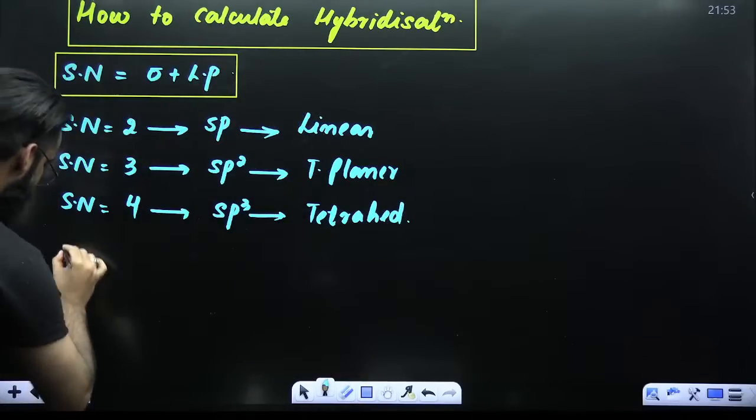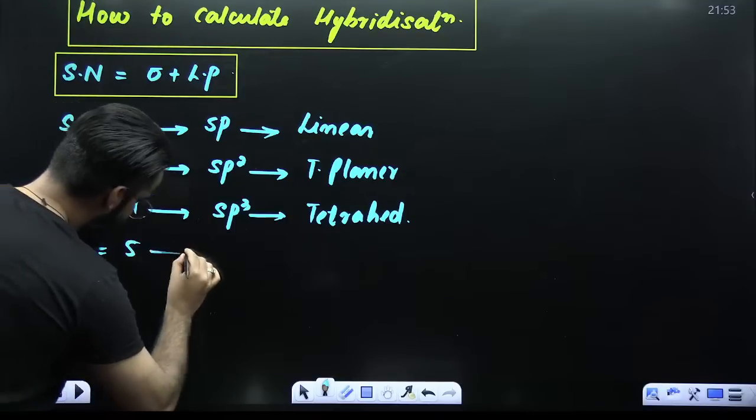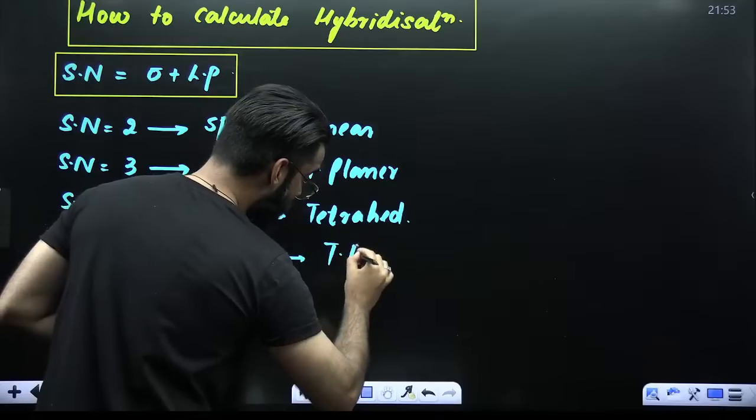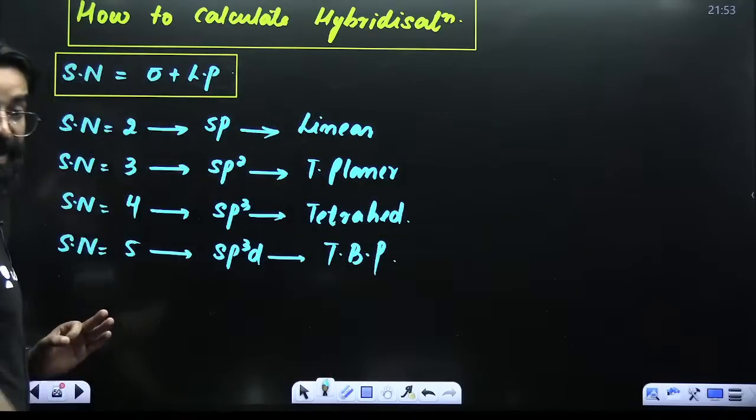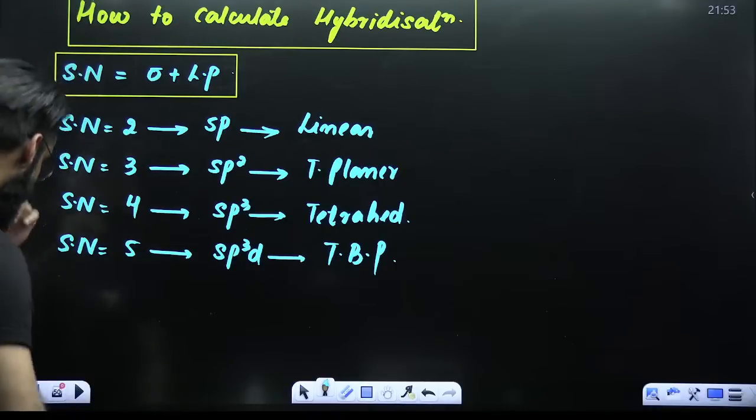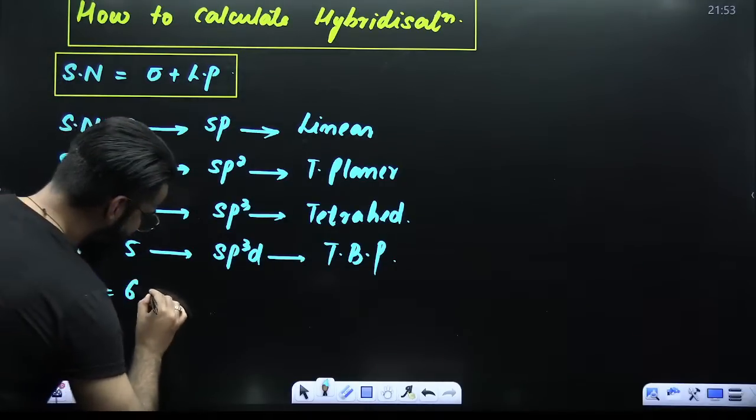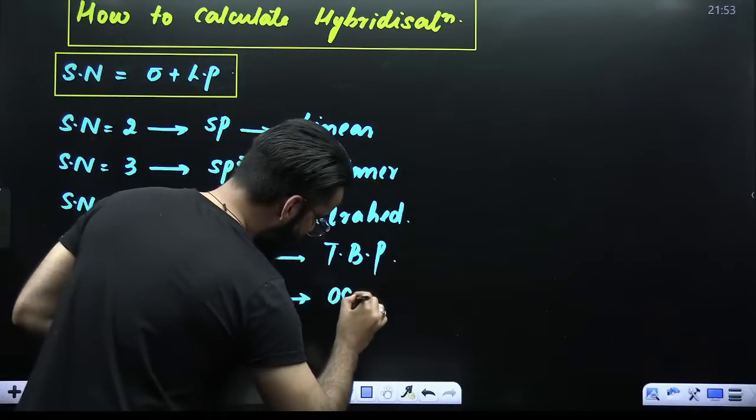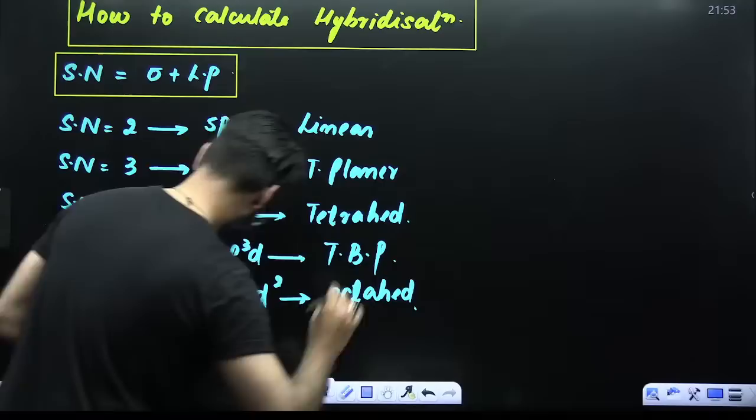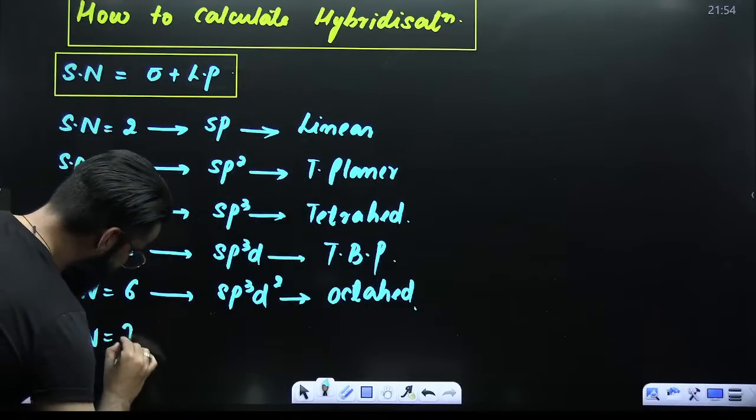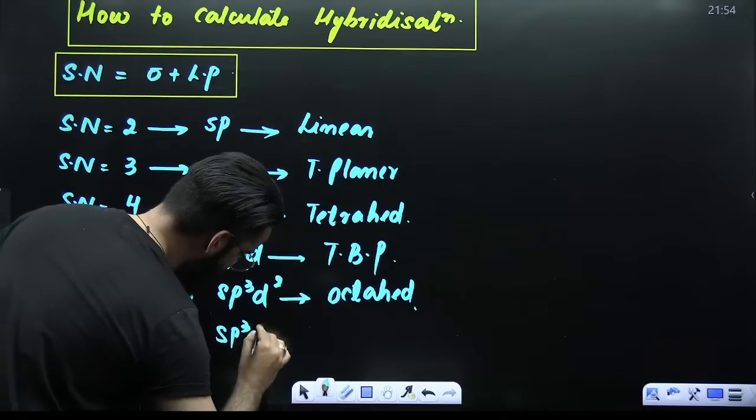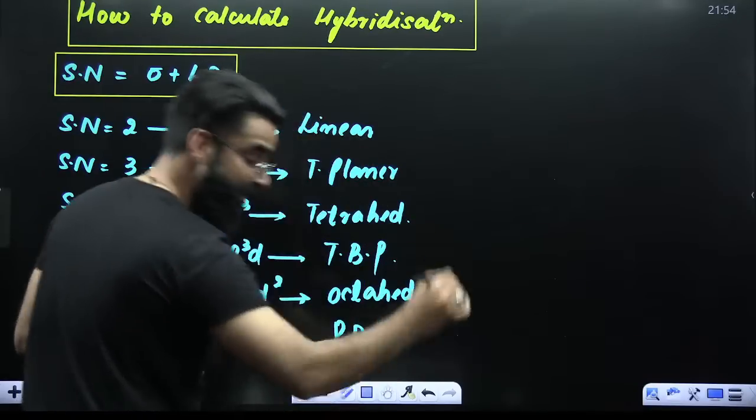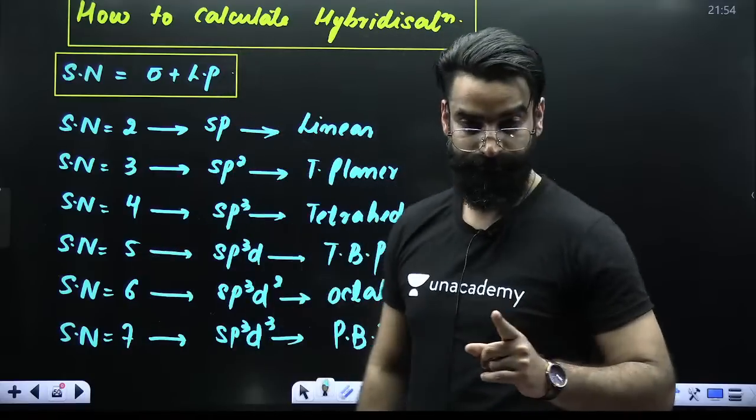If the steric number comes out to be 5, hybridization involved is sp3d. The geometry involved is trigonal bipyramidal. If the steric number comes out to be 6, hybridization involved is sp3d2, and geometry involved is octahedral. If the steric number comes out to be 7, hybridization involved is sp3d3. The geometry involved is pentagonal bipyramidal.